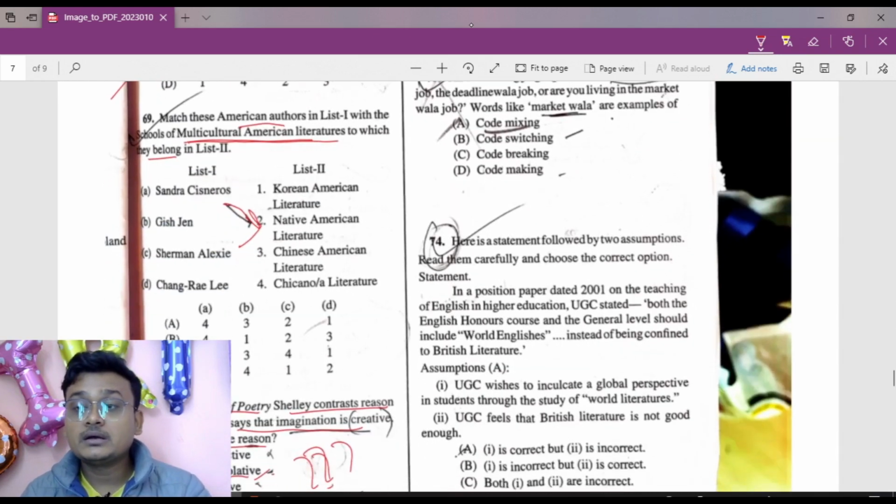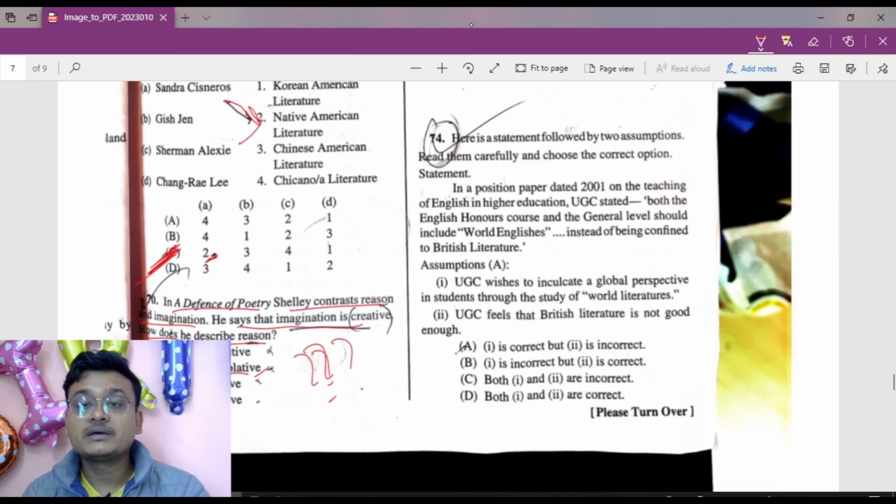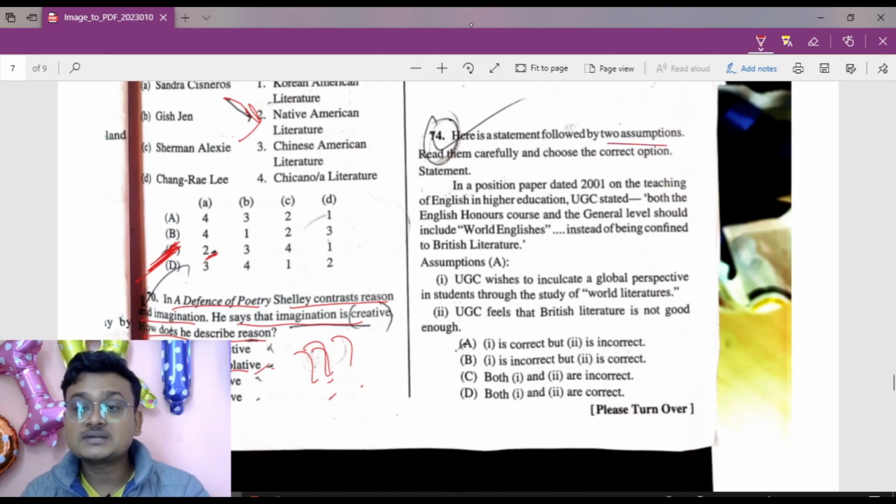Okay. And this is an advertising jingle that goes, the roaming wala job, the deadline wala job, or are you living in the market wala job? So what's like market wala? Probably maybe it is code mixing, code mixing. Here is the statement followed by two assumptions. I think that this one is right. That UGC wishes to inculcate a global perspective in students through the study of world literature, or UGC feels that British literature is not good enough. I am sticking with this, but I will have to check it later. Okay.